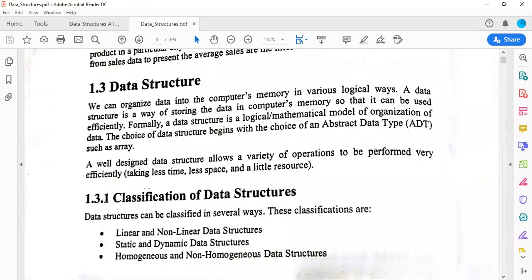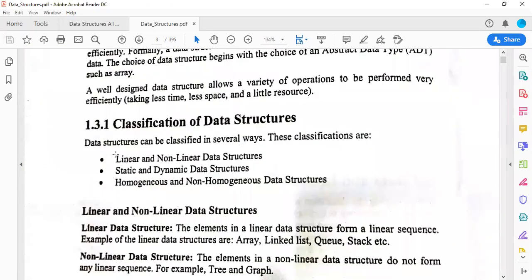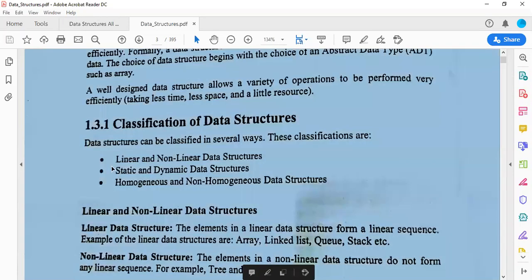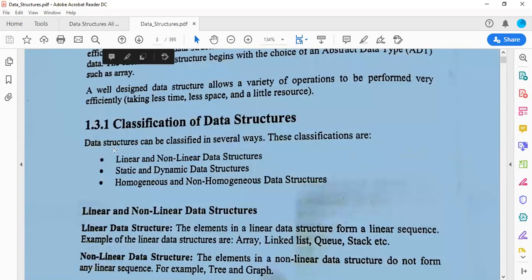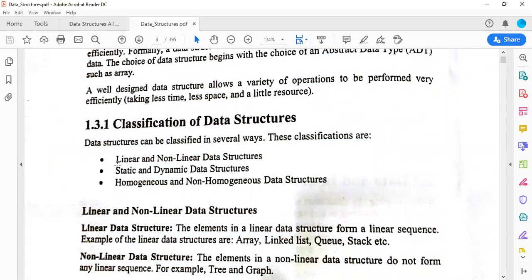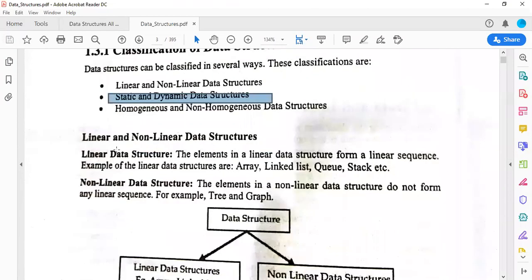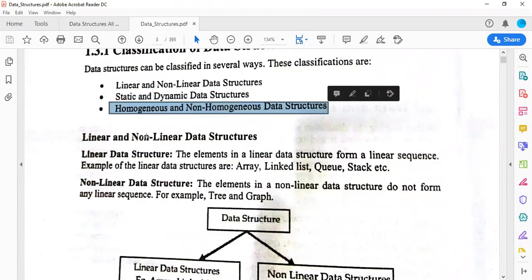Basically, data structures can be classified into three main types: linear and non-linear data structures, static and dynamic data structures, homogeneous and non-homogeneous data structures. In linear, we have everything in a sorted manner or in a linear order. Then we have static and dynamic data structures. Static defines a fixed structure, and a dynamic data structure can be changed. Then we have homogeneous and non-homogeneous data structures. In a homogeneous structure, it is a similar kind of thing, but a non-homogeneous data structure is heterogeneous.